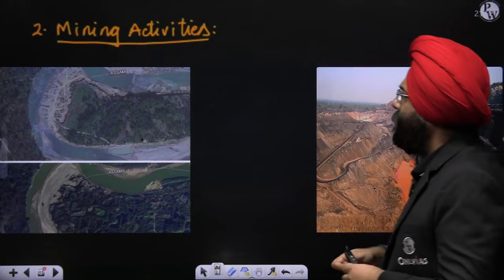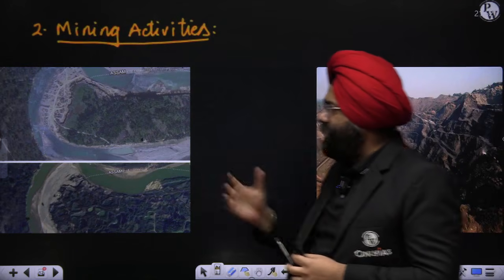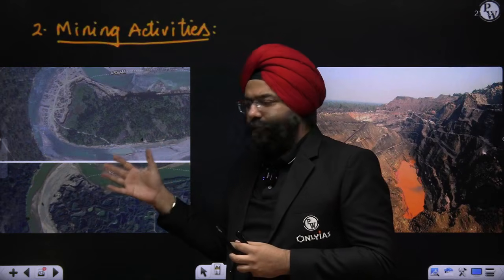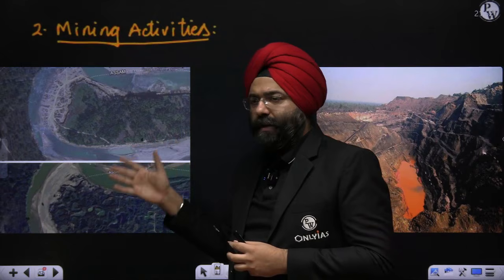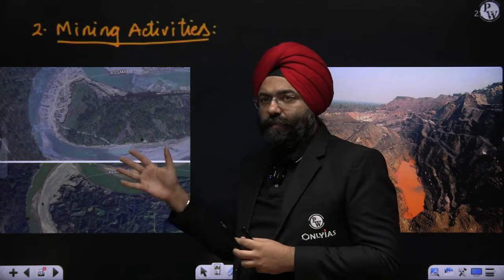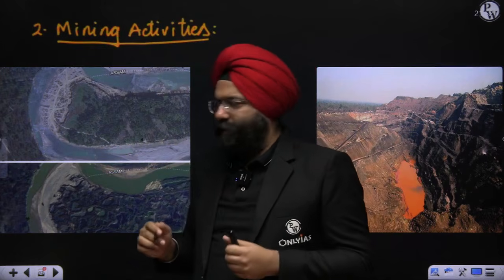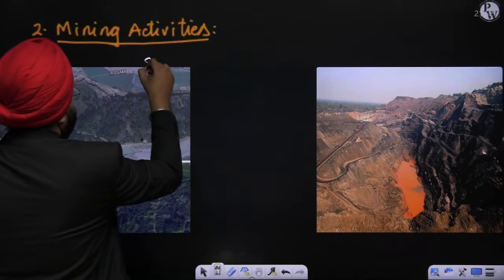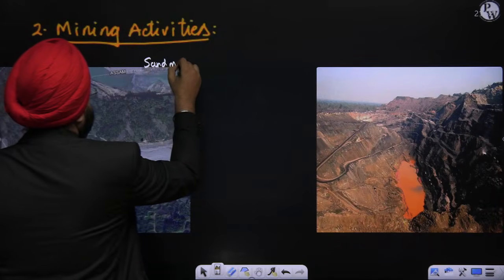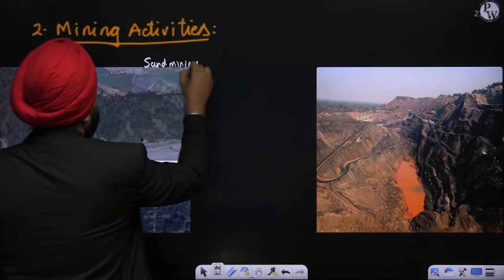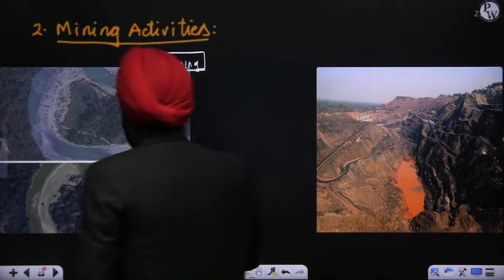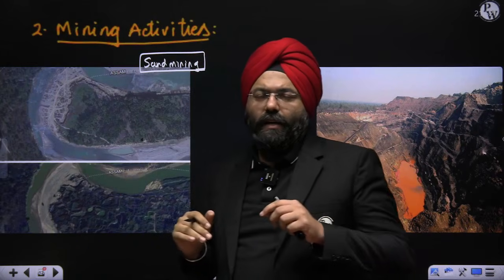Second, mining activities. This is a photo published in the local newspapers in Assam. This is a satellite picture. What we saw is that an excessive amount of sand mining was being done. When excessive sand mining is done, what does it do?